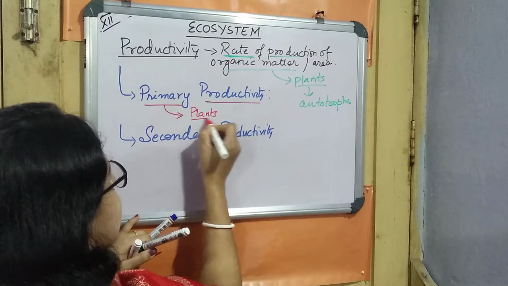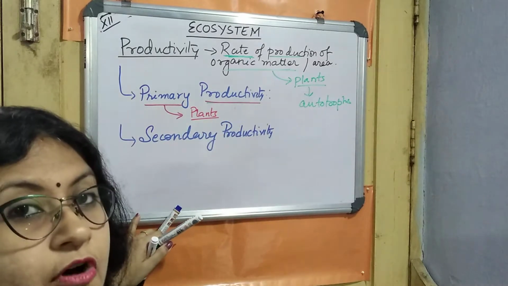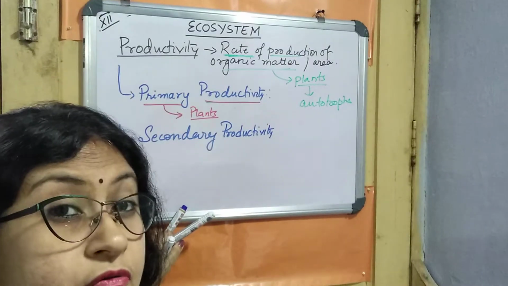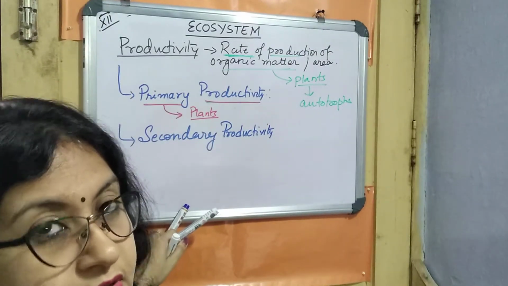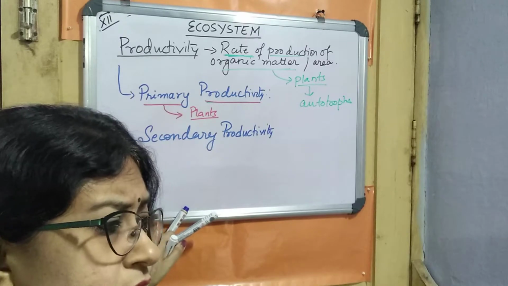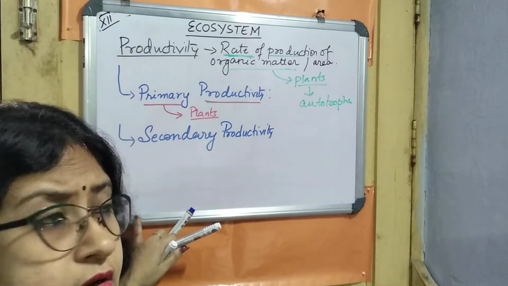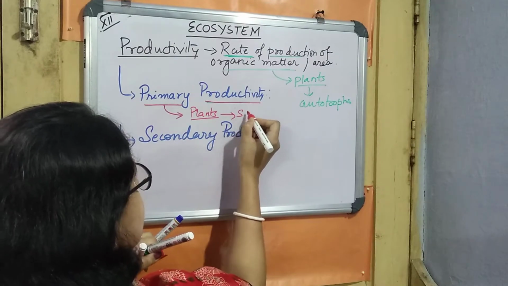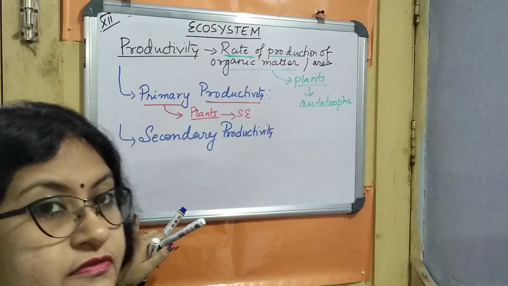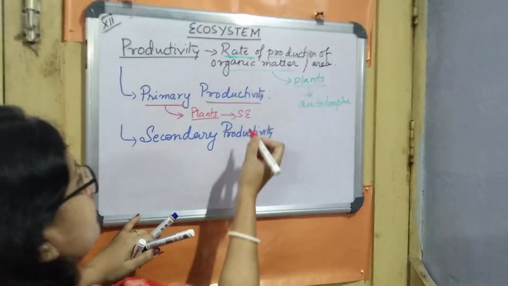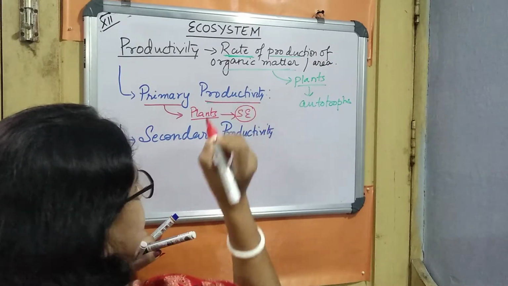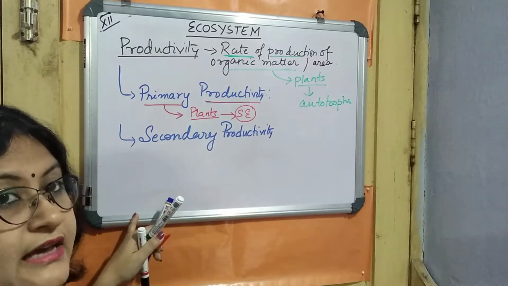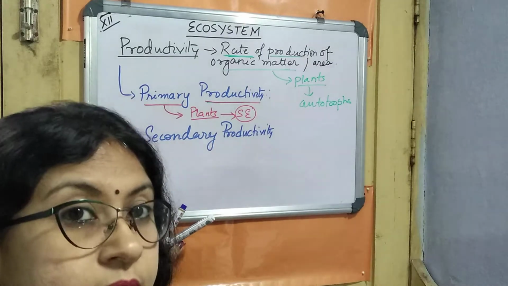Plants are the autotrophs, and they are involved in producing the food for the whole ecosystem. So what are they using for making the food? Plants use solar energy, as all of us know, and with the help of photosynthesis the primary productivity is given by the plants.